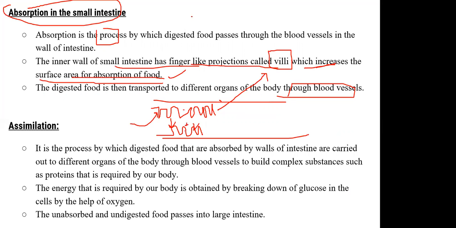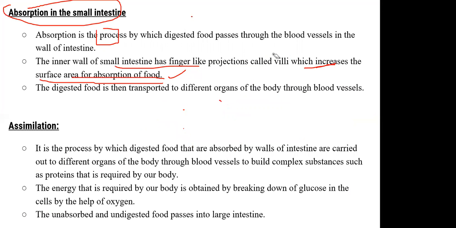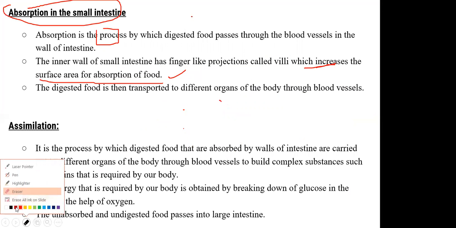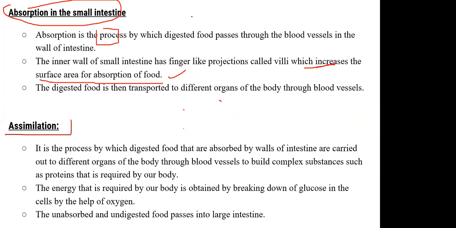And after the absorption, the food is then, let's imagine this is the food, sent to different blood vessels. और blood vessels से different body parts में जाता है, which is then utilized by the body. All right. If you have any confusion in this part, you can comment down or you can ask me your doubts. Okay. So after this, the assimilation, the process by which the digested food that is absorbed by the walls of the intestine, हमने अभी discuss किया, villi ने ज़्यादा help करी थी, है ना, is carried to different organs of the body through blood vessels.